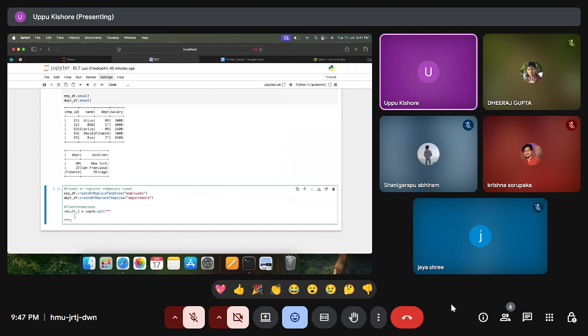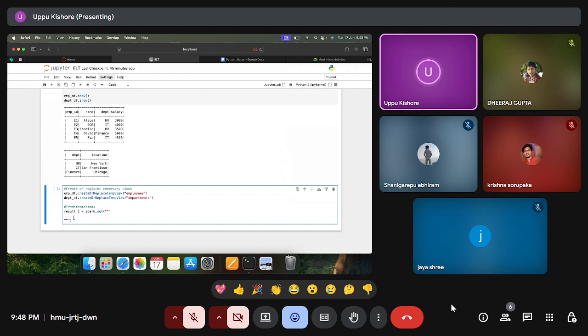On the employee data frame and department data frame, we cannot directly perform SQL operations, so we have created views. On these views, we can perform any SQL operation using this syntax, spark.sql.